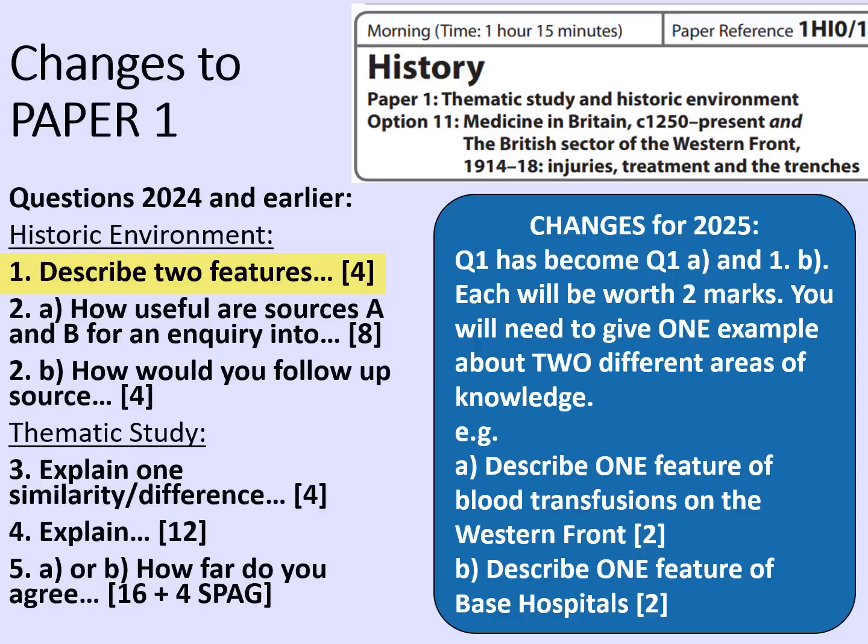You'll need to give one example about 2 different areas of knowledge. So for example, in the medicine through time topic, it might be describe one feature of blood transfusions on the Western Front and describe one feature of something different like the base hospitals. This is probably a change for the better. It allows you to show a bit more breadth of knowledge, and if you are unlucky and you simply don't have any knowledge on something that comes up, you've got another chance for the second one.